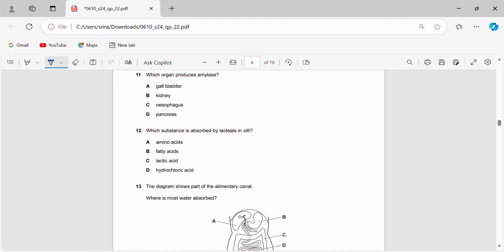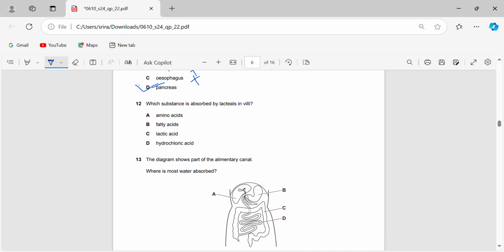Which organ produces amylase? Amylase helps break down sugars. The esophagus doesn't produce any such enzymes. Kidney also no. Gallbladder doesn't produce amylase, it produces other such enzymes. Usually it produces neutralizing enzymes and also enzymes that break down mostly lipids and fats. So question 11, the answer is D. Pancreas produces amylase. This is a question you're going to see in many papers.